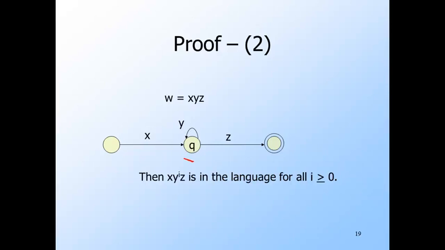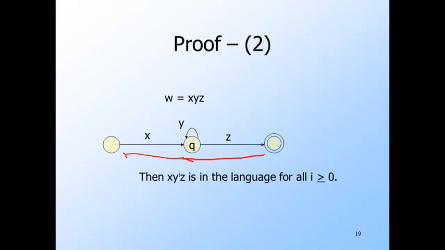The important thing is that we identified the first repeating state Q. We claim that X, followed by I repetitions of Y, followed by Z, is also accepted by the DFA for any integer I. To see why, X takes us to state Q, so we could, for example, go like this. Okay. And then we could skip Y altogether, just follow Z, and we get to a final state. That tells us that XZ is in the language.